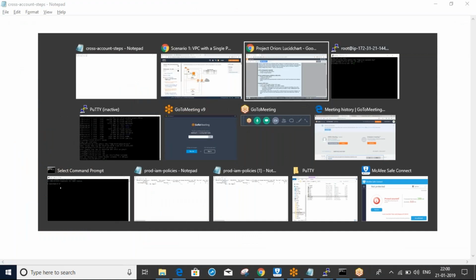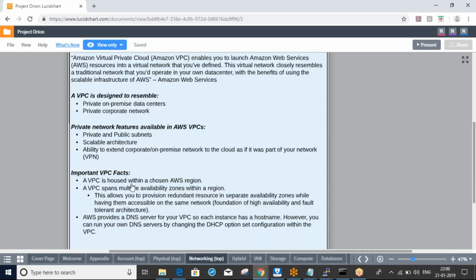This thing I will discuss later. So important VPC facts. A VPC is housed within a chosen AWS region. So in one region we can create the VPC. VPC is a regional service. A VPC spans multiple availability zones within a region.